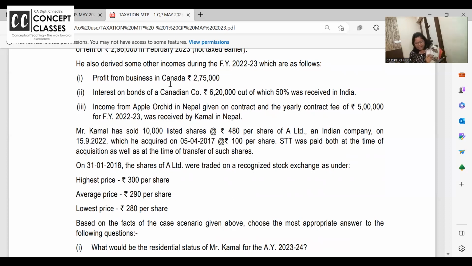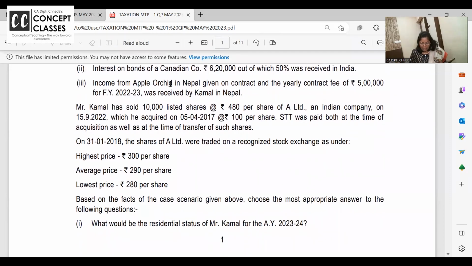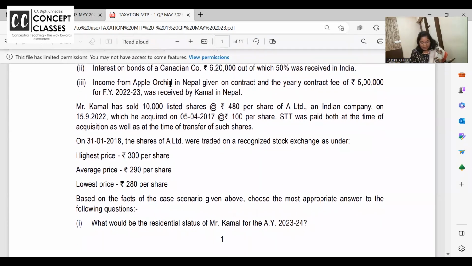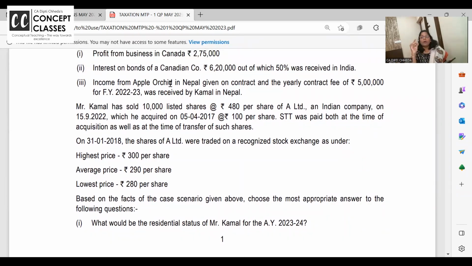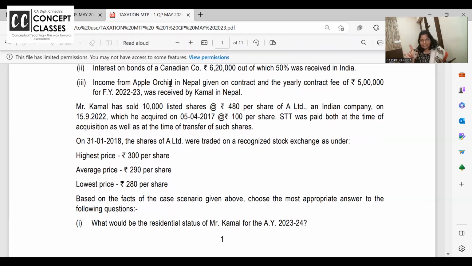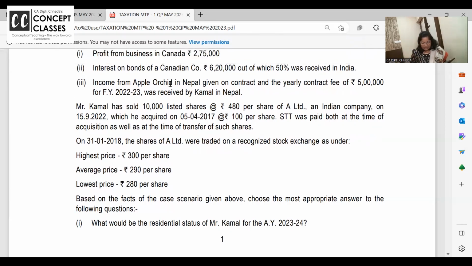100. Right. So if you have sold the shares at 480 and you have acquired at 100, STT paid is not allowed. Now, if you have acquired prior to 31st January 2018, you have to follow a method, and that method says no indexation, because these are listed shares.